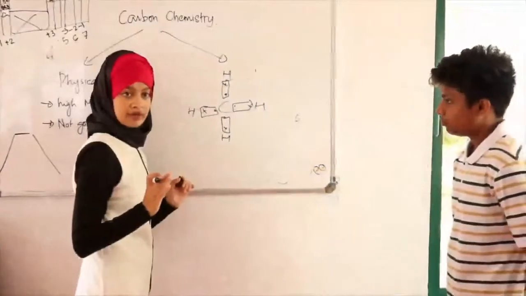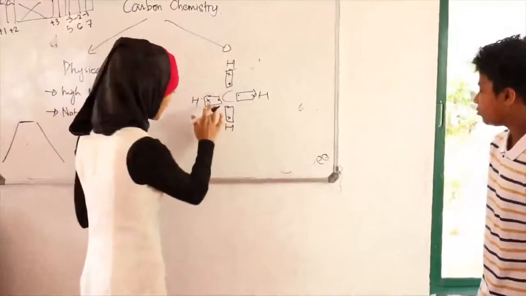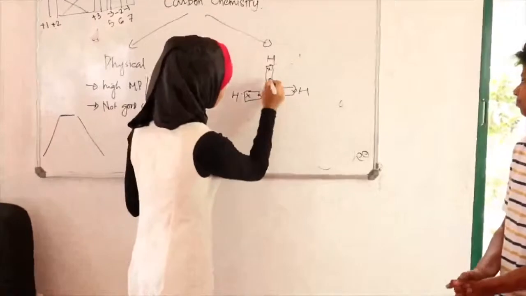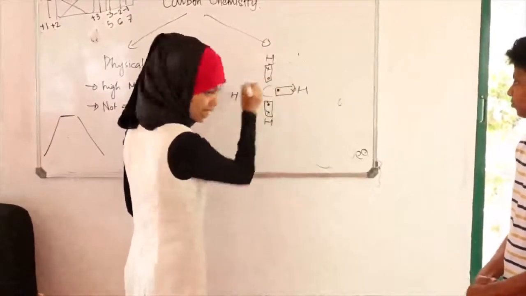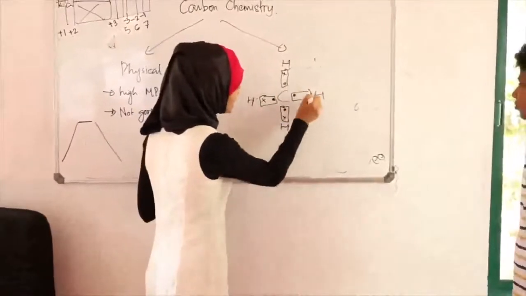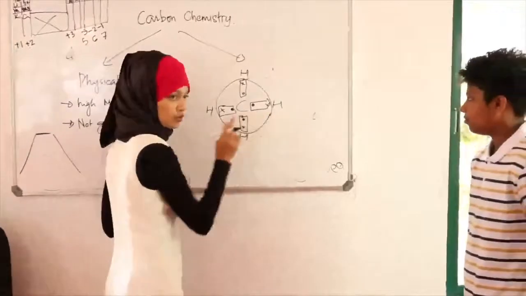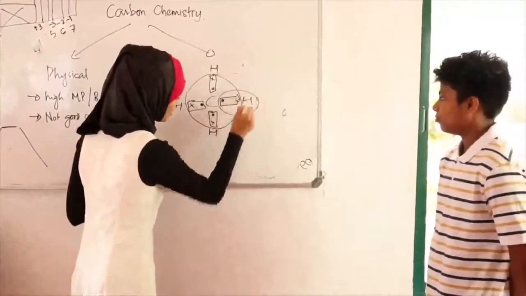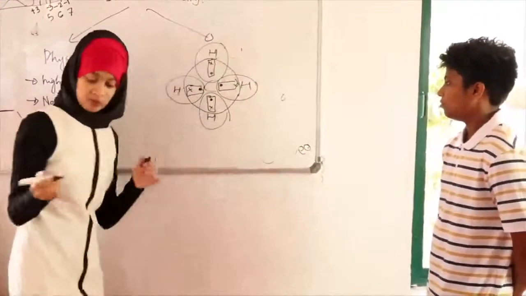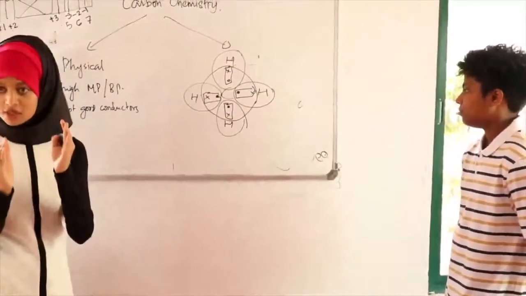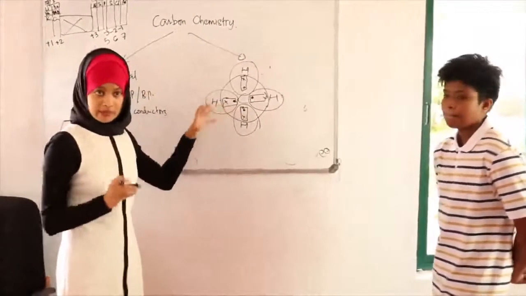How many does carbon need around itself? 8. No, it has 4, but it needs 8. And I already made it, right? So here, these are the 4 of the carbon, and these are the 4 from the hydrogens. So carbon exists like this. So I make a circle here. Now hydrogen requires 2, so I make a circle here. So basically what these circles in your textbook mean is that inside one particular circle, you have all the electrons that belong to the element in the circle.